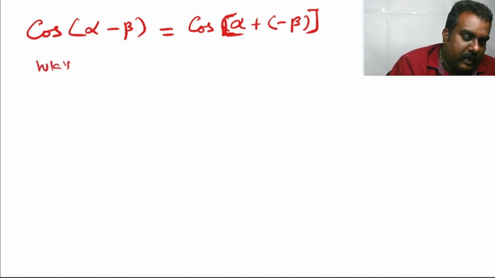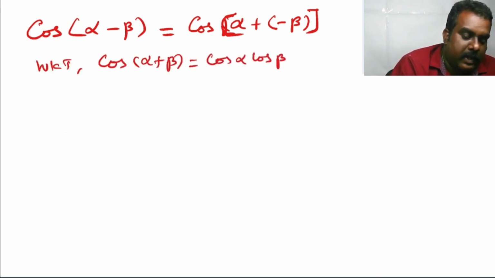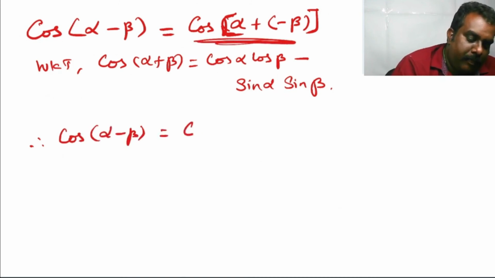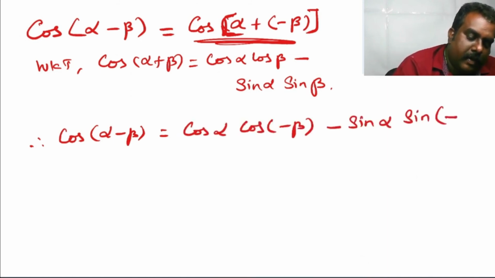We know that cos alpha plus beta is equal to cos alpha cos beta minus sin alpha sin beta. Therefore, cos alpha minus beta can be written as cos alpha cos of minus beta minus sin alpha sin of minus beta.